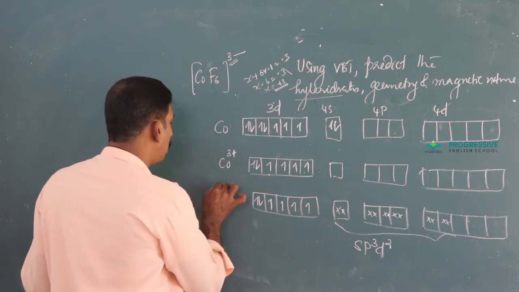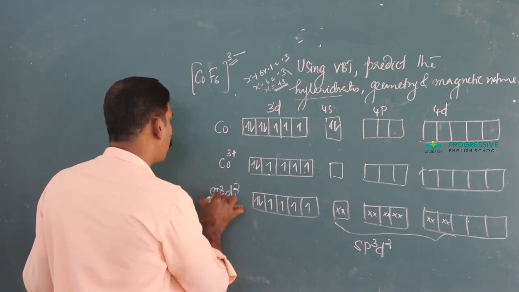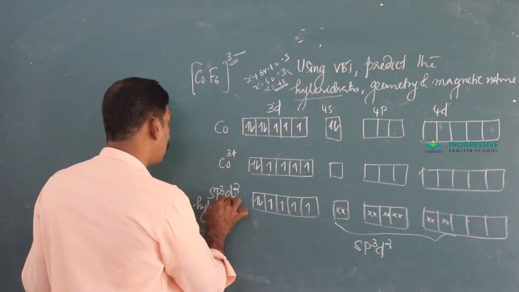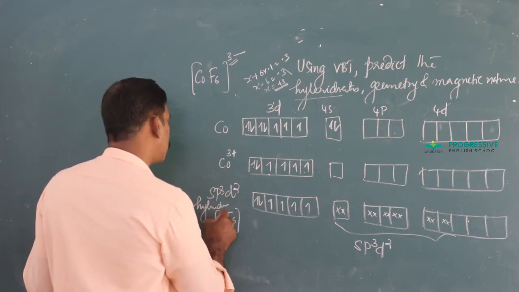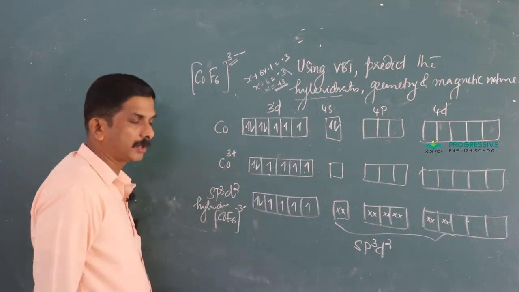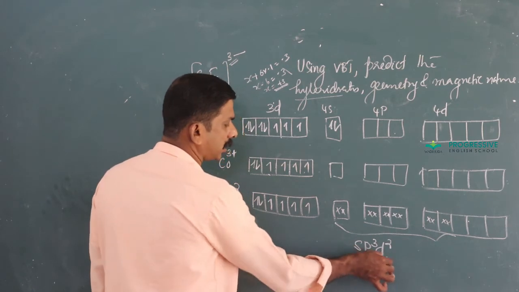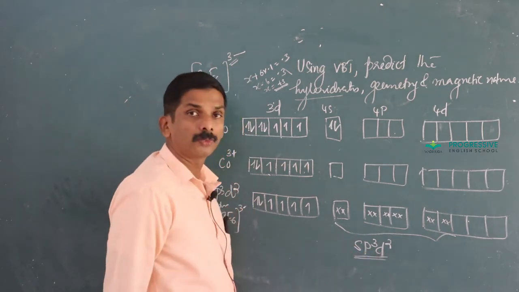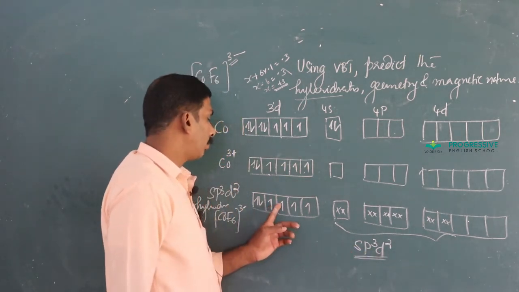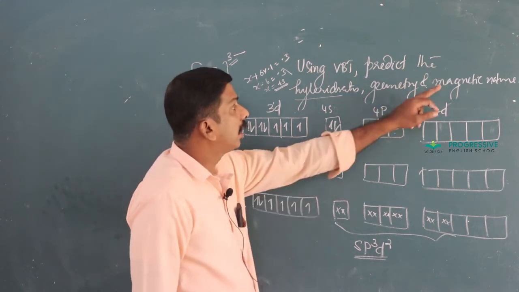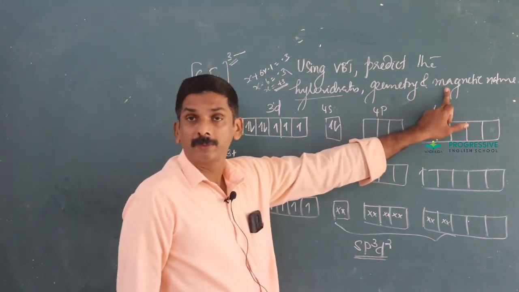Inner d and outer d complex. And here sp3d2 hybridization of CoF6 3 minus. Then here hybridization is sp3d2. Since 4 unpaired electrons are present, they are paramagnetic.